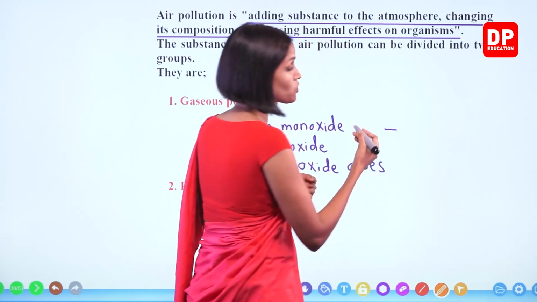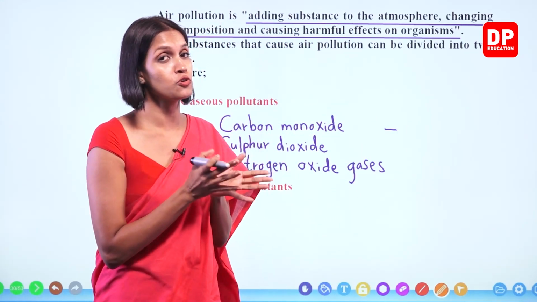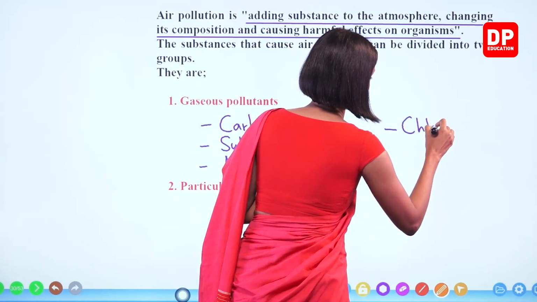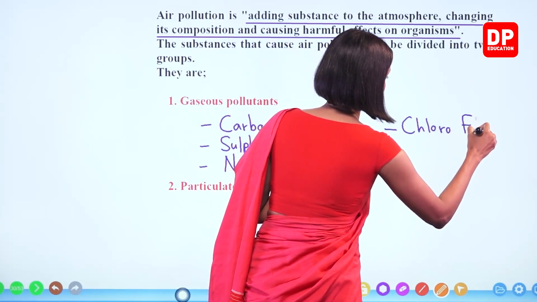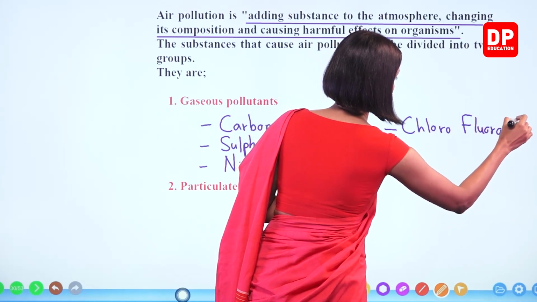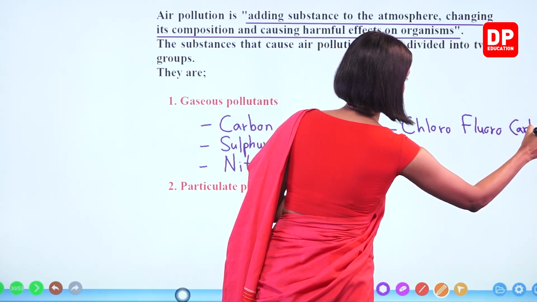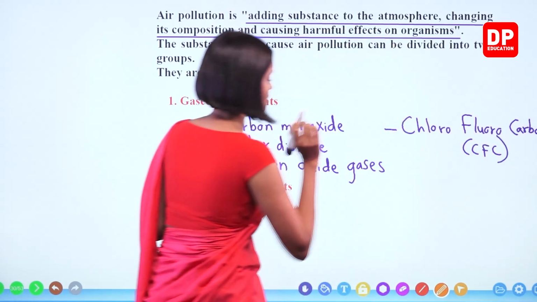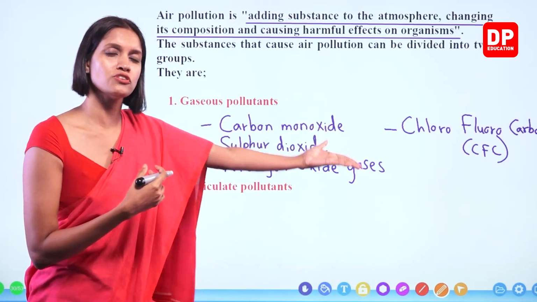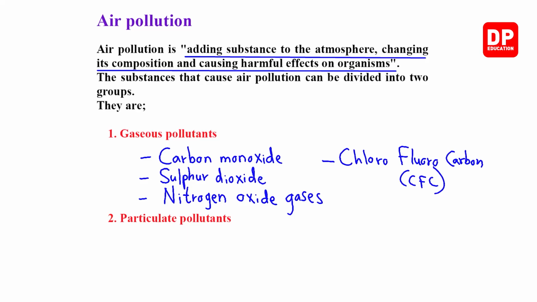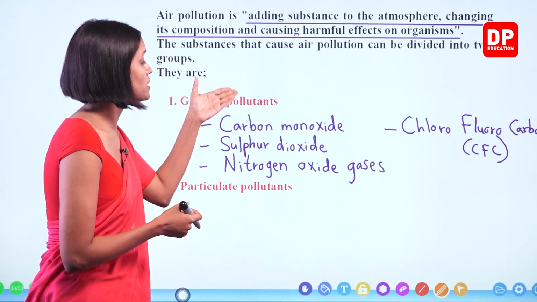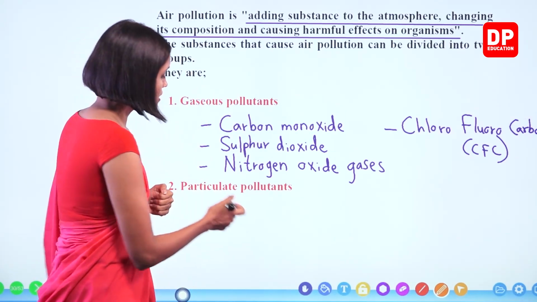So this type of chlorofluorocarbon can harm the ozone layer. We will write that also. Chlorofluorocarbon, CFC. Likewise, there are some other trace amounts of other gaseous pollutants too, but these are the main things. These three are the main three gases that pollute the air, right?